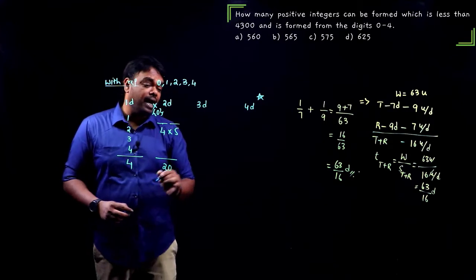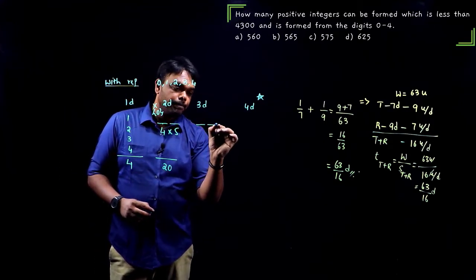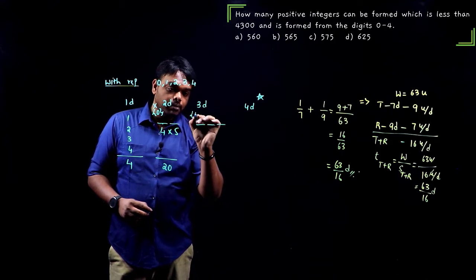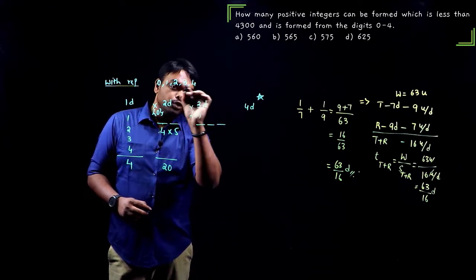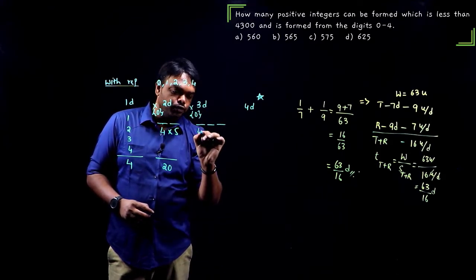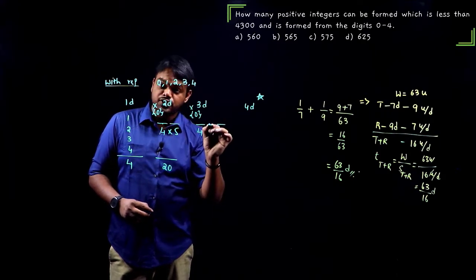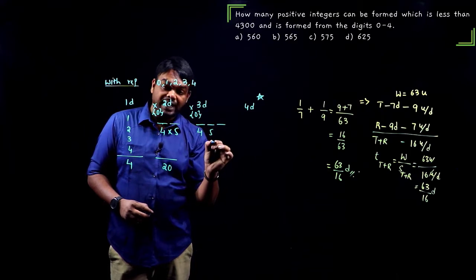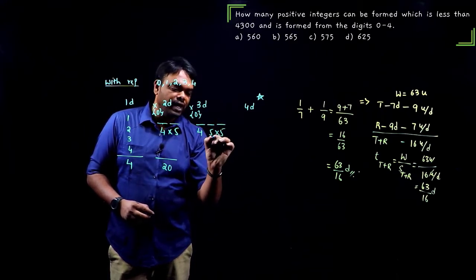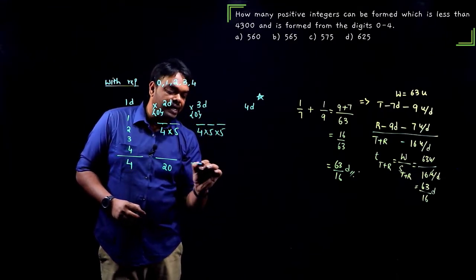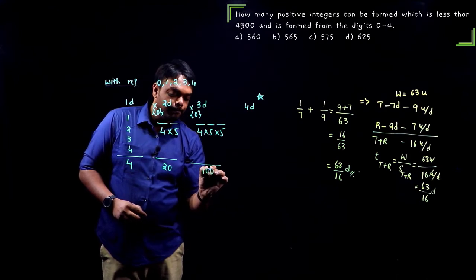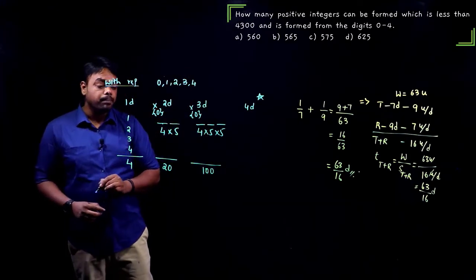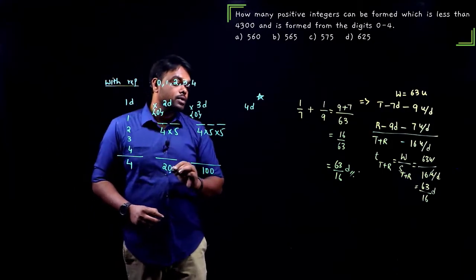Now 3-digit numbers again. In a 3-digit number I cannot use a 0 here. 1, 2, 3, 4, I can use any of those 4 digits. Here I can use 0 and all the remaining 4 as well. Repetitions are allowed. I can fill it in 5 ways. This place also can be filled in 5 ways. What do we get? Exactly 100 numbers. We will get 100 numbers. Now, coming to this, what do we have?